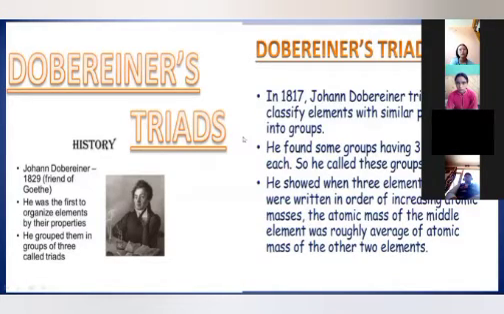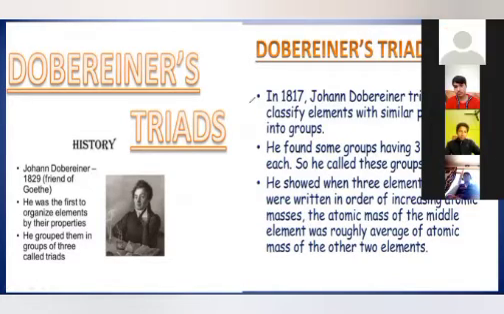The first classification is the one Dobereiner tried, that we have just discussed. In 1817, Johann Dobereiner tried to classify elements with similar properties into groups. Okay, he classified just 3 elements in each group. So the basis of his classification was simple atomic mass.